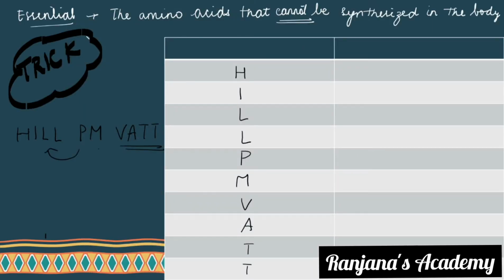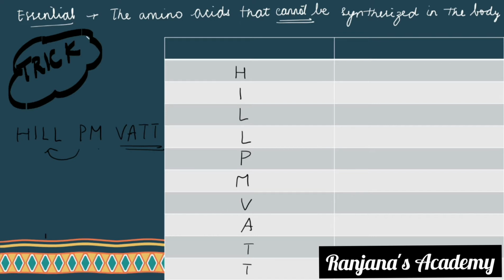To understand why a few compounds were underlined, you have to understand two different terms, essential and non-essential. What do you mean by that? Essential amino acids are those which cannot be synthesized by our body, which means that our body is not capable of synthesizing these amino acids. So they are essential because you require them from an external source. Now, what are non-essential ones? These can be prepared by our body. That's it. Simple.